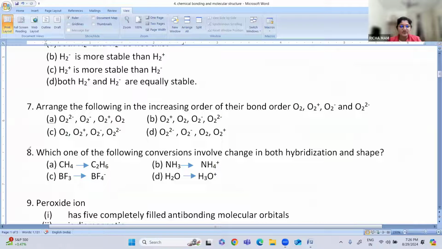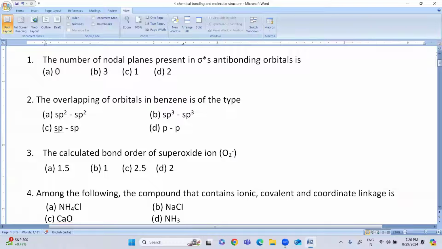So we have solved some 8 questions. Remaining questions we'll be seeing in the next class. Any doubts up to here? Yes. So go through the concepts again. Very important concepts: VSEPR, VBT, MOT. Today we have seen most of the questions on these theories, MOT and bond order, especially the bond order questions, how to calculate the bond order, and how to distribute the electrons in the molecular orbital electronic configuration.